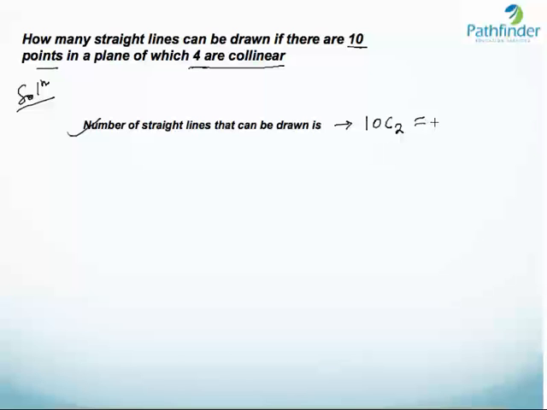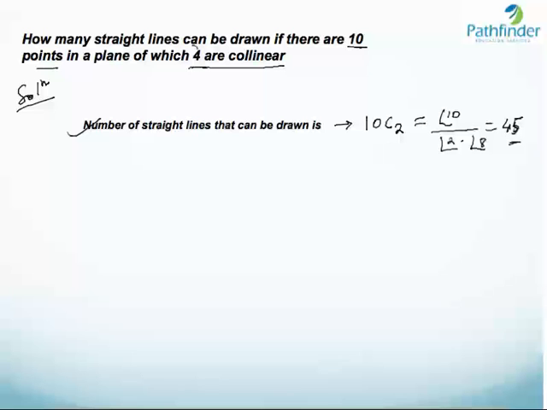So we evaluate 10C2 as factorial 10 upon factorial 2 into factorial 8, which is nothing but 45. So which means if there are 10 points in a plane, no 3 of which are collinear, then we can draw 45 lines.